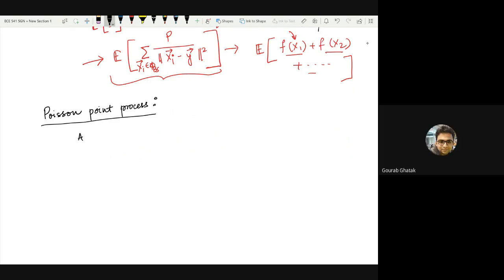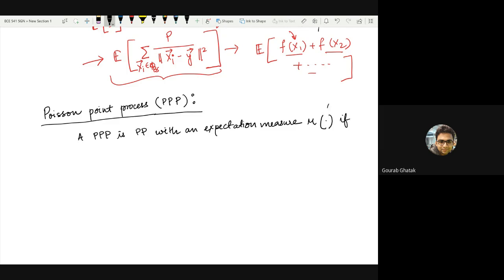Again, this I will be denoting by P. So a Poisson point process is, of course, a point process with an expectation measure mu. You understand that sets go in as inputs to this thing, right?